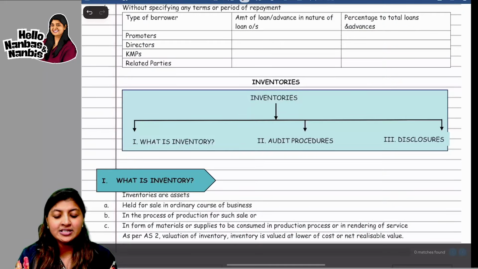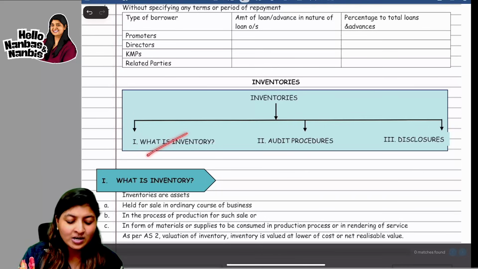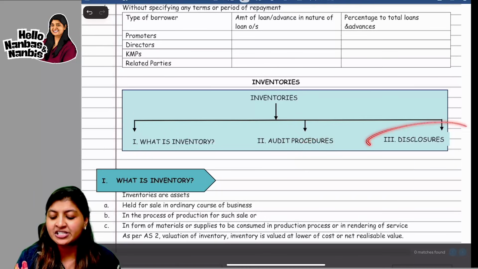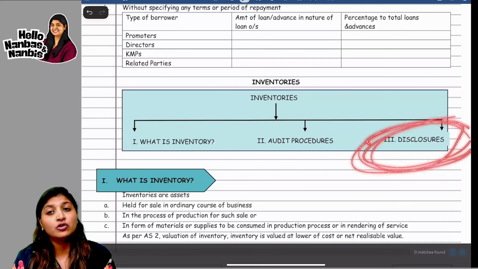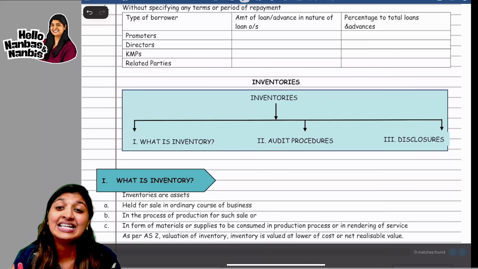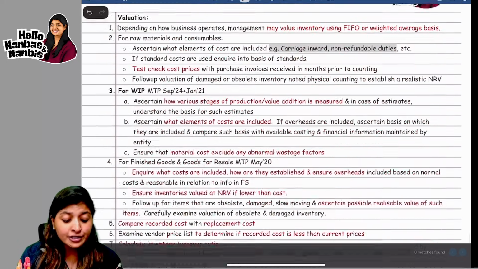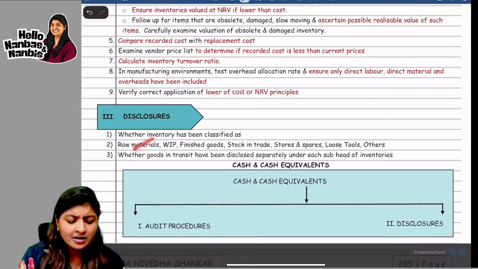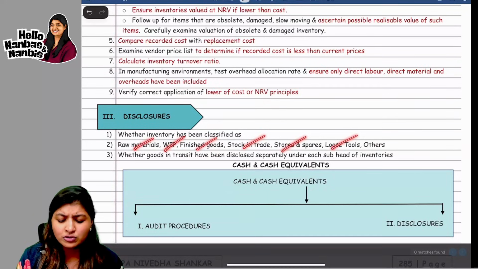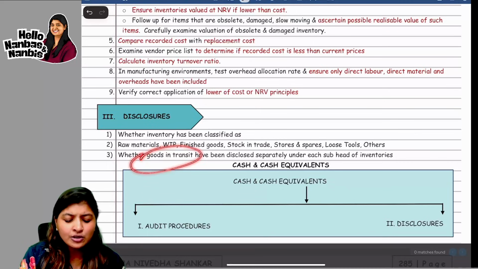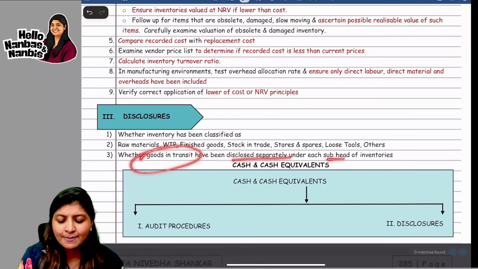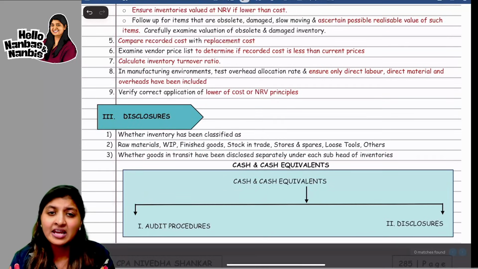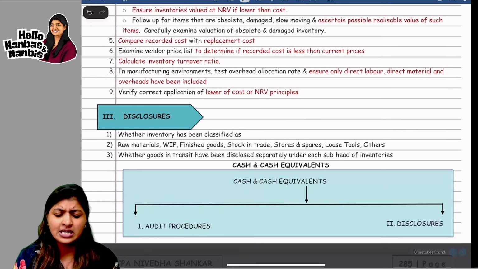Now, if you see in the concept book, the inventory in items of FS is split into three. That is, what is the meaning of inventory, what are the audit procedures, and finally the disclosure. And this is what has been tested in the exam. Now, if you see the concept book for the answer of disclosure, whether inventory has been classified as raw material, work in progress, finished goods, stock in trade, stores, loose tools, others. If there is any goods in transit, they have to be disclosed separately under each subhead of the inventory. That's all is the answer.